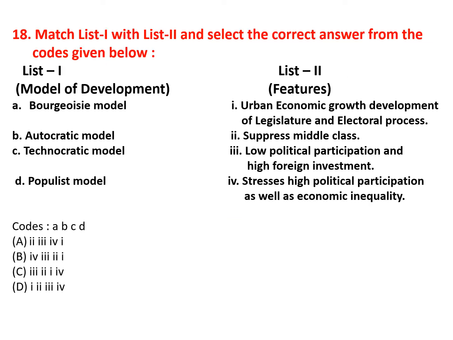Now, model of development with features. Bourgeois model. This is urban economic growth, development of legislature and electoral process. Autocratic model. Suppresses middle class. Technocratic model. Low political participation and high foreign investment. Populist model. Stresses high political participation as well as economic inequality. So the correct option for this question is option D.